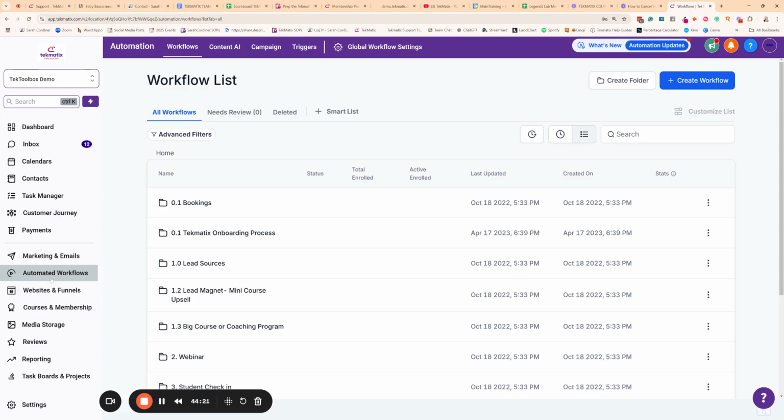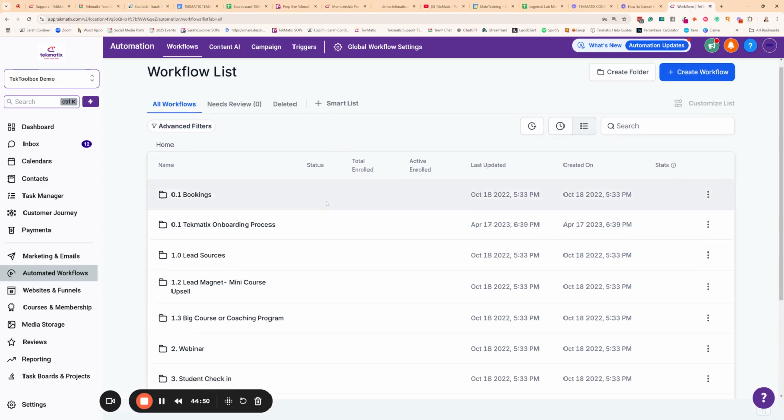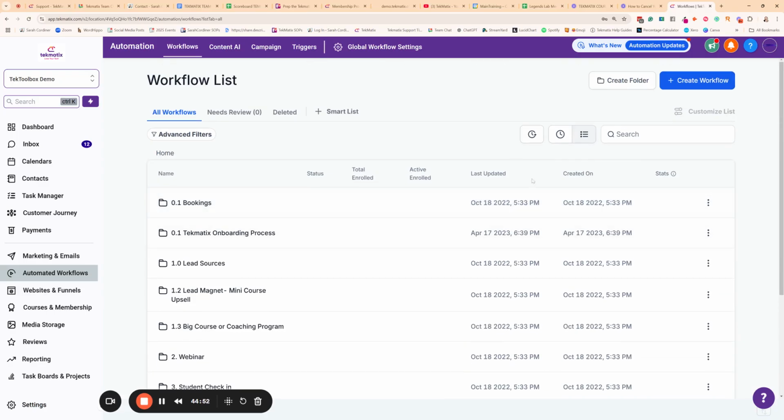So we also have automated workflows. This is where you can put pretty much any task on autopilot. This is where you can create a welcome email sequence. It's where you can create an automated selling or upselling sequence. It's where you can create sequences that do automated check-ins or reminders with your students. It's where you can almost entirely project manage your staff by putting reminders on autopilot. It's where you can do abandoned cart follow-up sequences. You name it, the sky's the absolute limit when it comes to what you can do inside workflows.